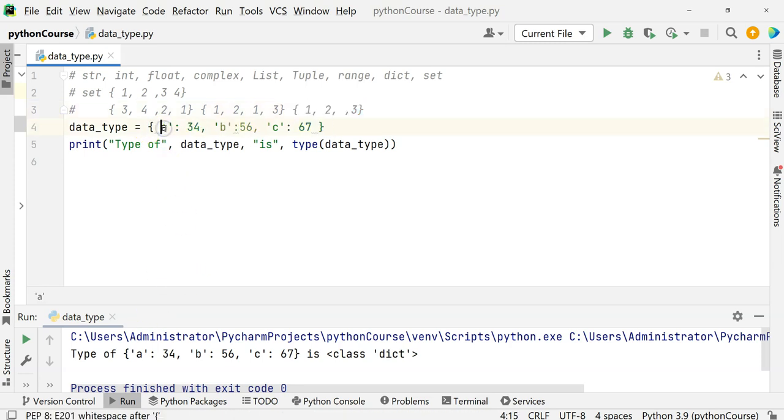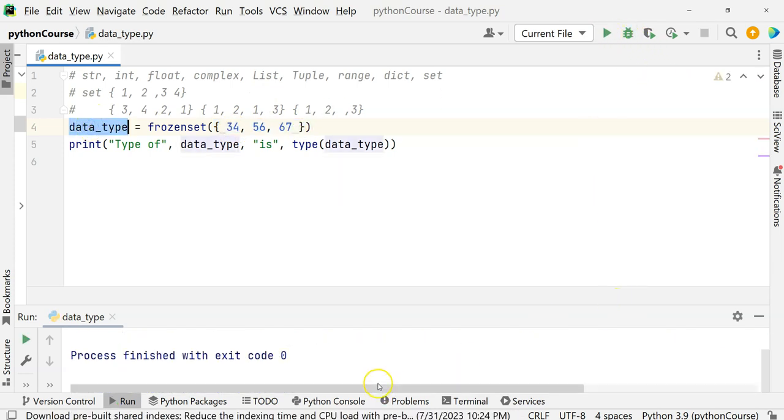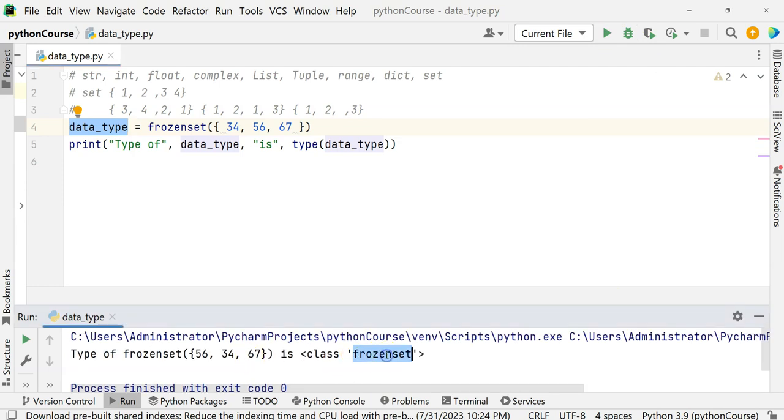Let's say this is a set. Now, how can we make it a frozen set? There is a function, frozenset. This will make this set frozen, and then you cannot modify it afterwards. See, now this is a frozen set. Earlier it was a set. So this is how the frozen set works.